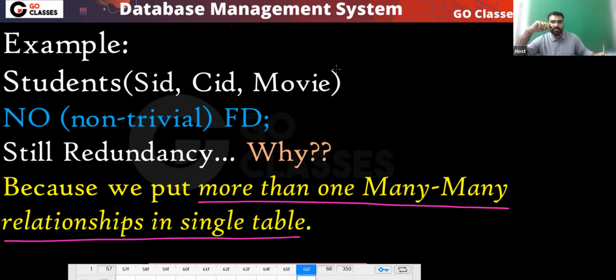There is a many to many relationship here and a many to many relationship here, and you are putting both in a single table.